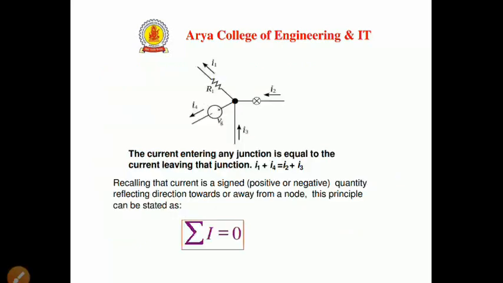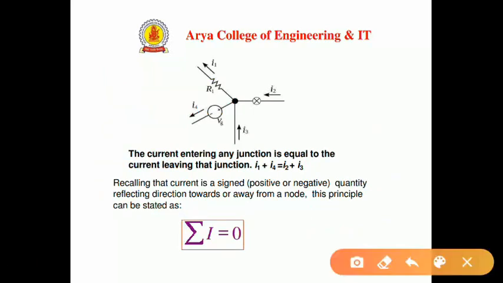Now we have an example. You can see in this image, this is a node, and I1 and I4 are outgoing currents, whereas I2 and I3 are incoming currents. According to the definition, the sum of incoming currents equals the sum of outgoing currents. So I1 plus I4 equals I2 plus I3.